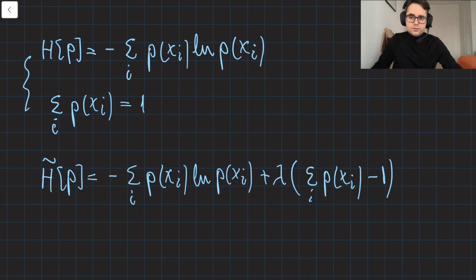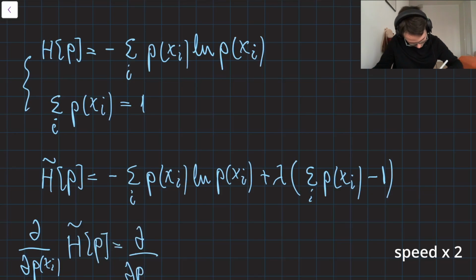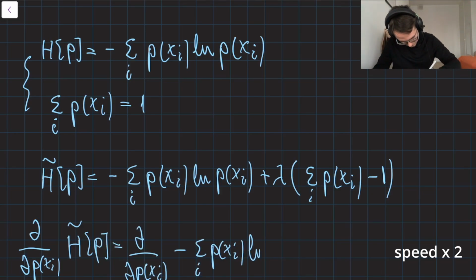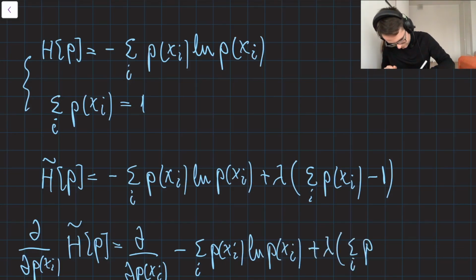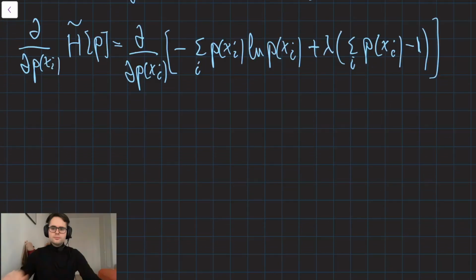Now we are going to look for the stationary point. The first term is going to be derived using the product rule.